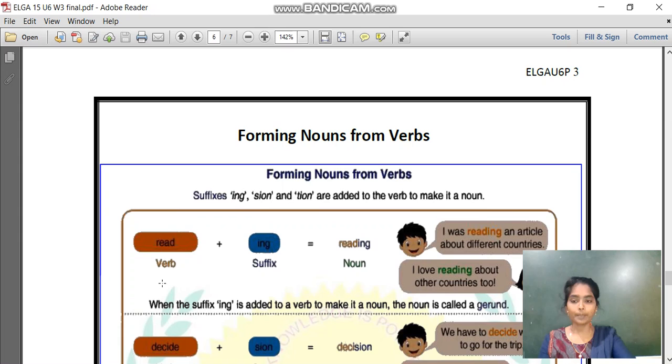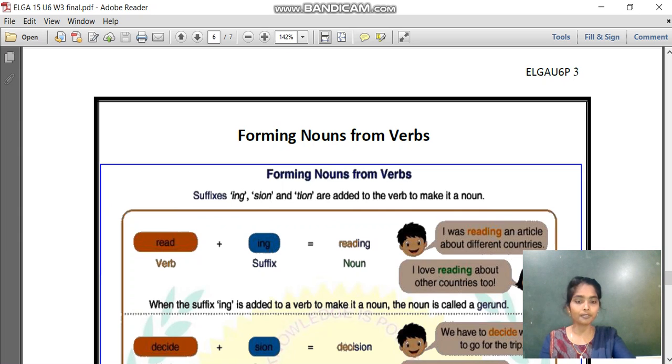Let me take an example. Read. Read is a verb, isn't it? It is showing an action. If I add the suffix -ing to the verb, it becomes reading. Then it is a noun. I hope you understood. Let me read an example. I was reading an article about different countries. Here it is showing an action, isn't it?